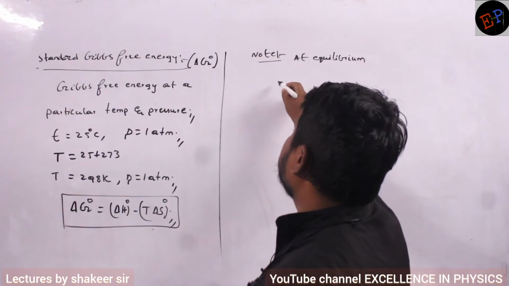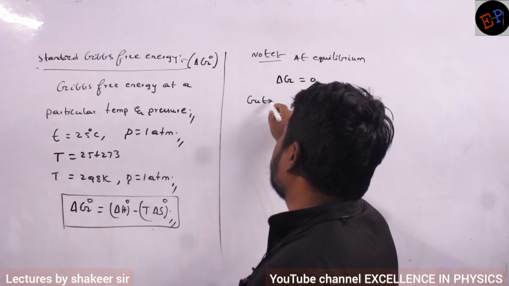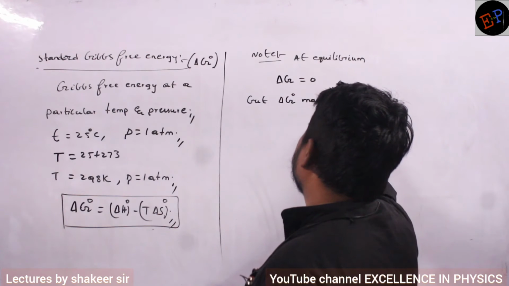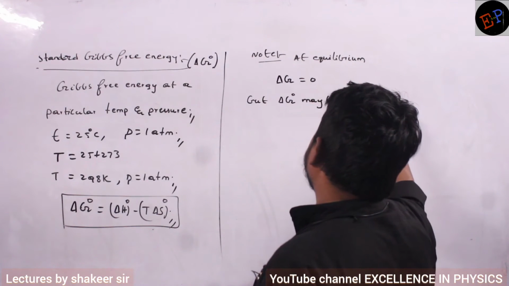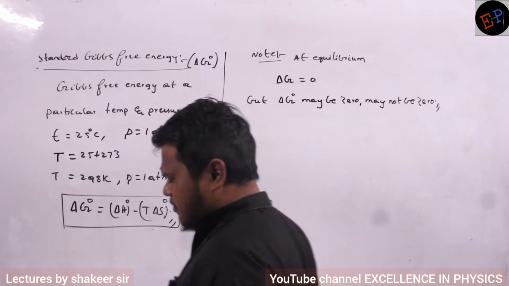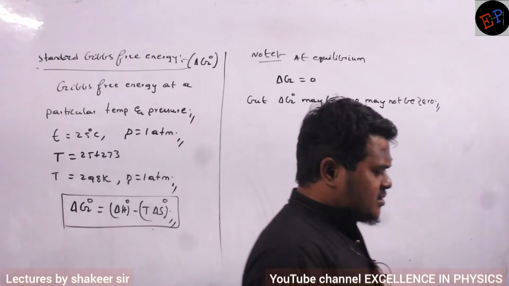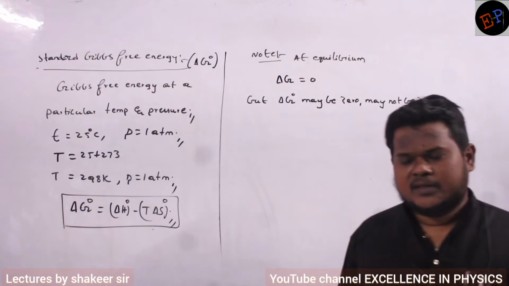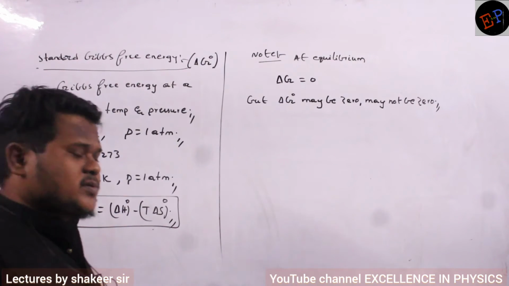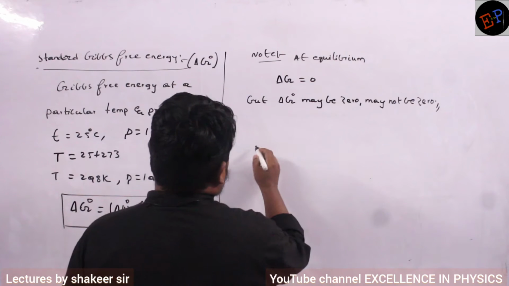So at equilibrium, Gibbs free energy will be 0, but standard Gibbs free energy may be 0, may not be 0. This is another important point which you should remember. Are you able to understand? So at equilibrium conditions, Gibbs free energy is 0 definitely. But standard Gibbs free energy may be 0, may not be 0. Clear? So then we write another important point.